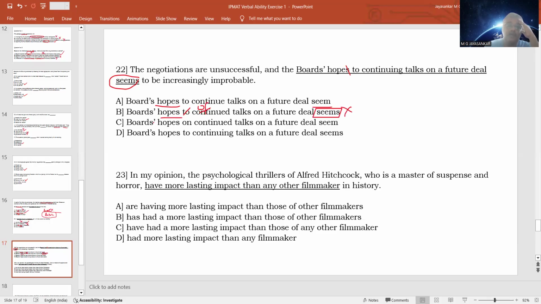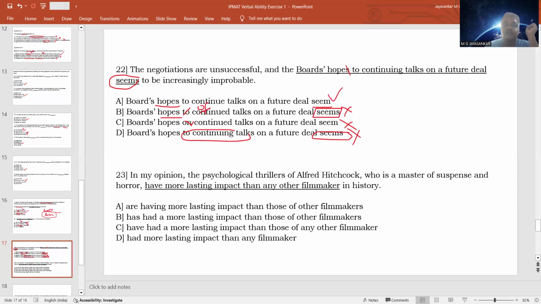Then boards again, the apostrophe is coming after S. "Hopes on continuity talks" is again wrong. Future deal seem, this part is correct, but "of continued talks" is the correct one. So that was wrong again. Then board is here, singular board. Hopes to continuing talks: "to continuing" is wrong, and because of it, seems is wrong. So this is also wrong, right? So board's, singular board's hopes, plural hopes to continue talks on a future deal seem.